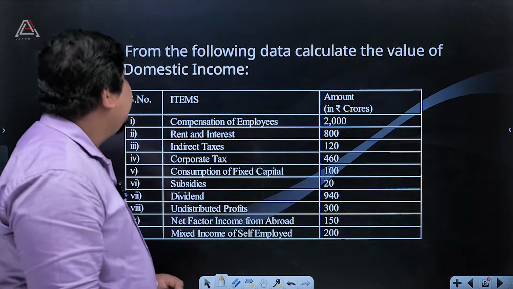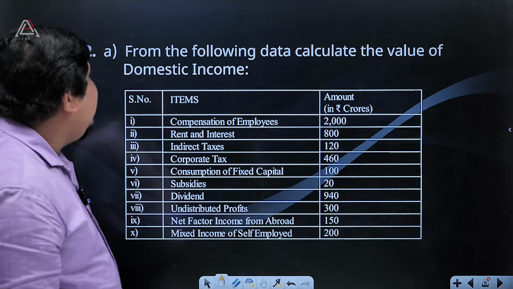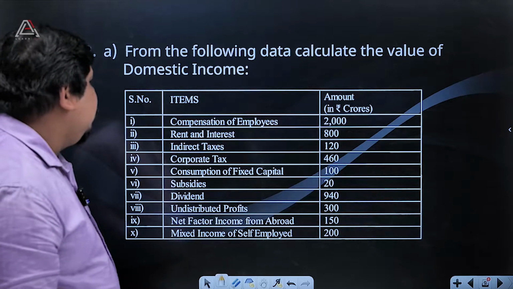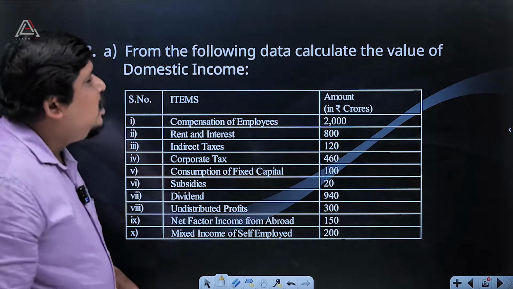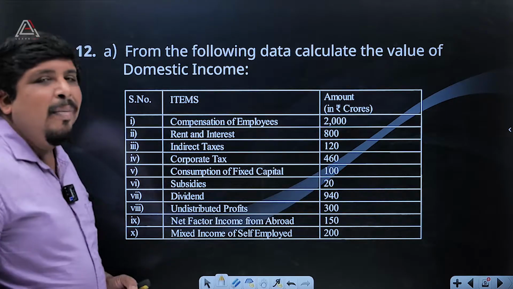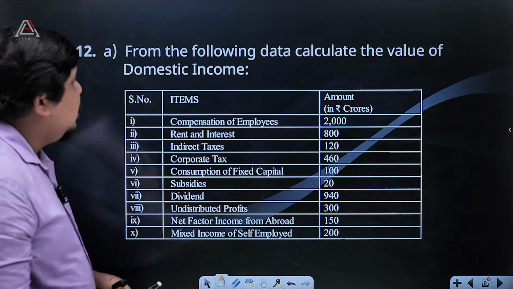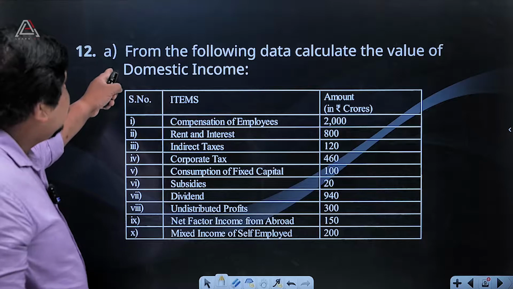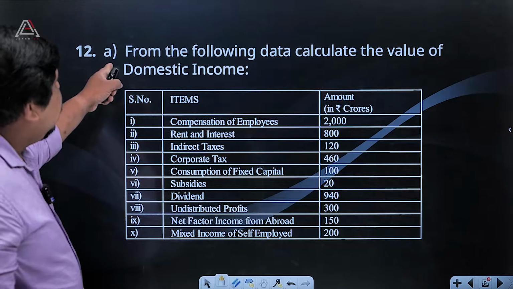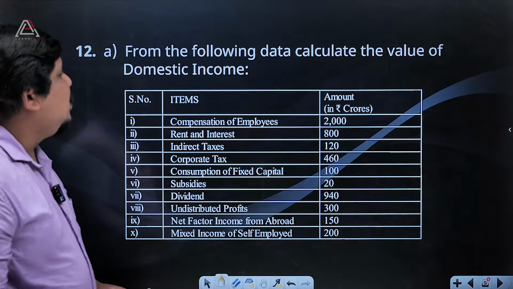Question number 12. From the following data, calculate the value of domestic income. Okay, one table is given there. It's a very simple thing because you can take the amount from that table, then add the amounts, and you will get the answer. The question is, from the following data, calculate the value of domestic income.